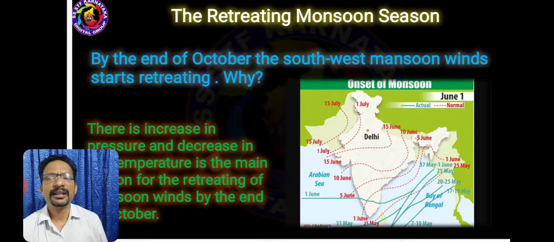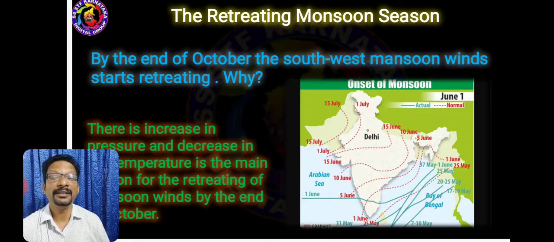The last one is the retreating monsoon season. Retreat means reduce. Question is, why do southwest monsoon winds start retreating by the end of October? There is an increase in pressure and a decrease in temperature.